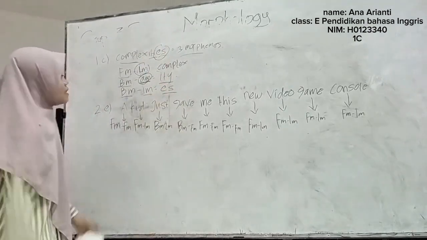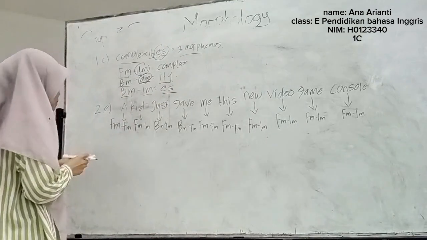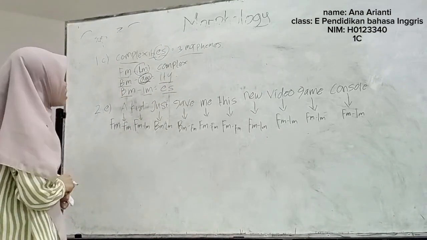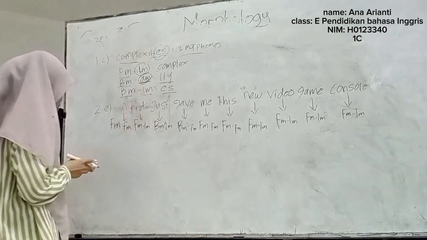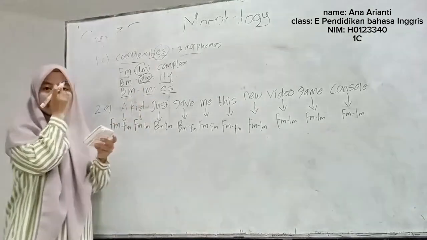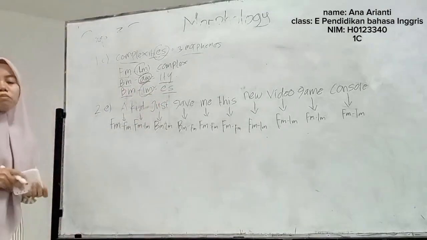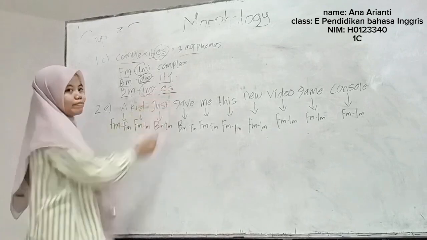Nah, es di sini tipenya itu bolomorfem. Bolomorfem di sini tidak dapat berdiri sendiri. Lalu subtype-nya yaitu inflectional morpheme. Inflectional di sini jenis morfem yang tidak dapat mengubah kelas kata. Atau es di sini yaitu bentuknya plural atau jamak.